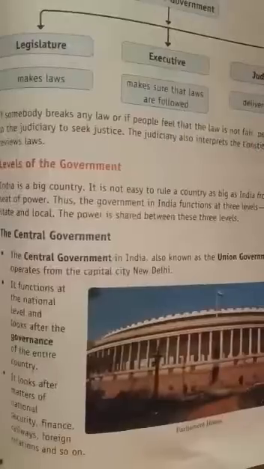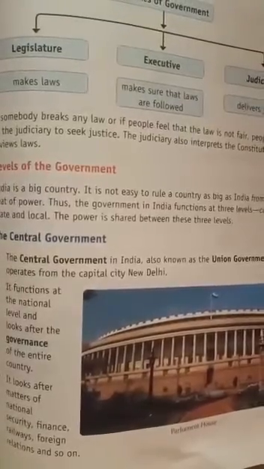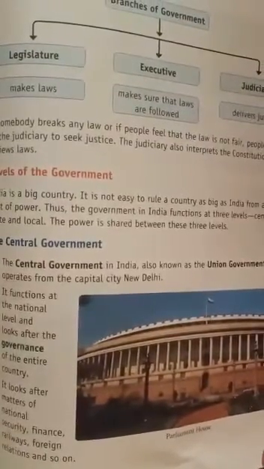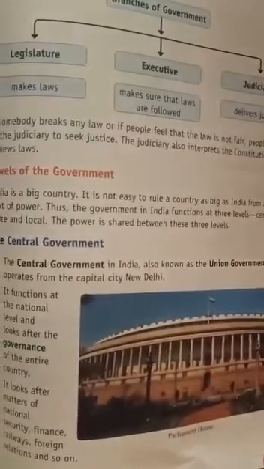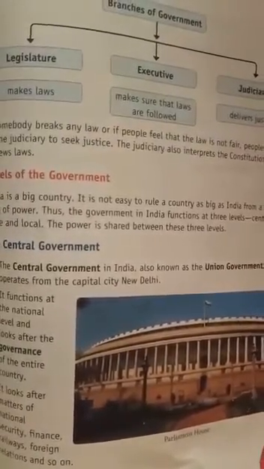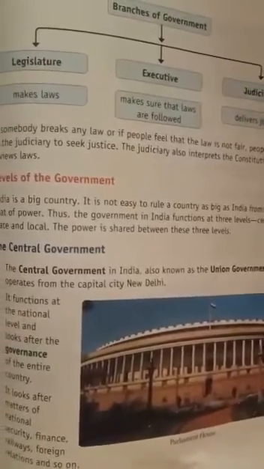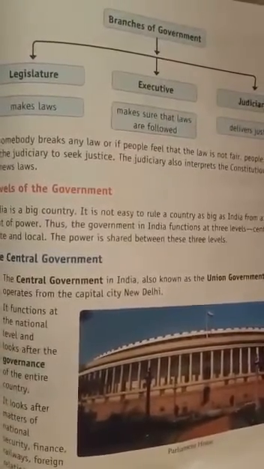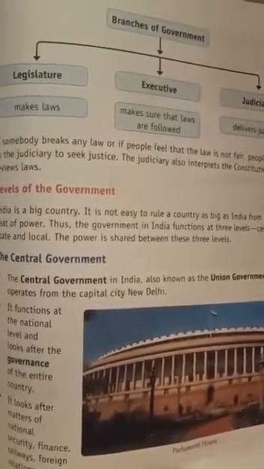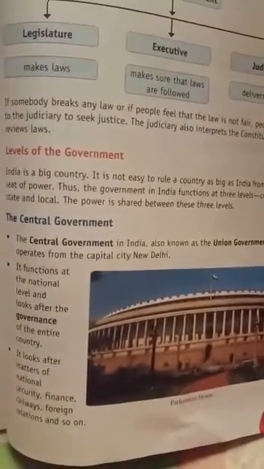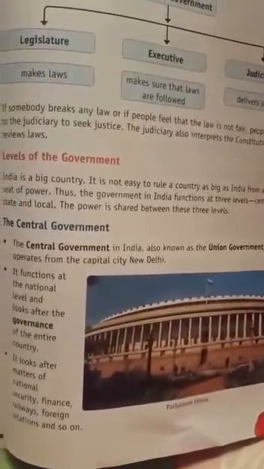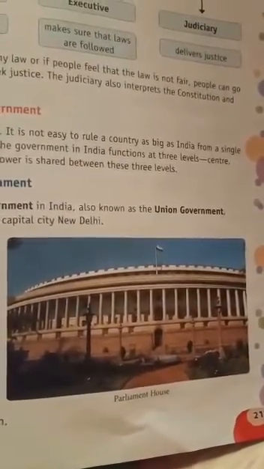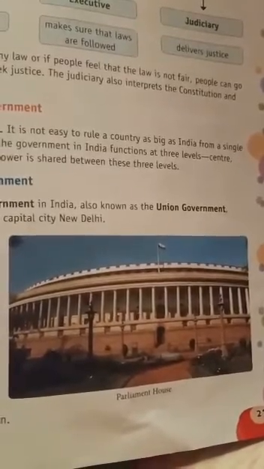The central or union government resides and governs from New Delhi, the capital of our country, okay? And this central government has three branches, that is the central legislature, the central executive and the judiciary. The central legislature is the Parliament, it consists of two houses. So this is the Parliament House. It is called the Central Legislature of the Parliament. And this Parliament House consists of two houses, Rajya Sabha and Lok Sabha.